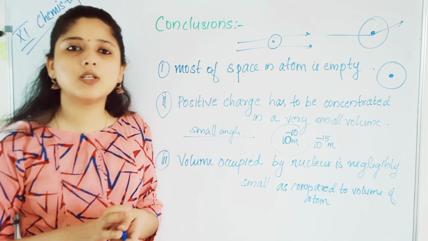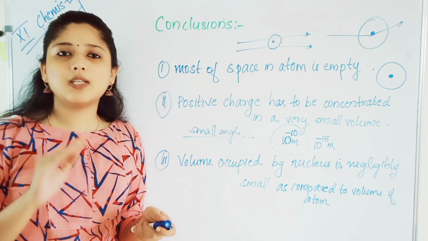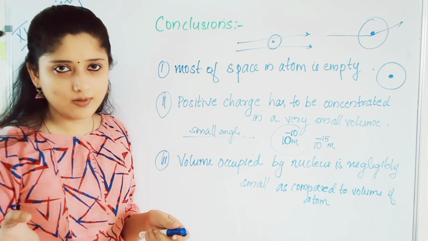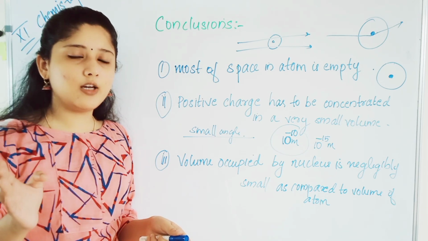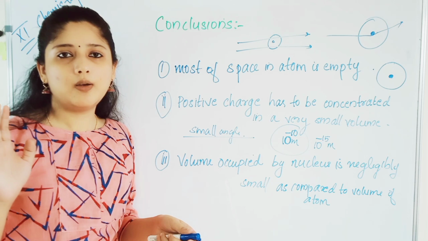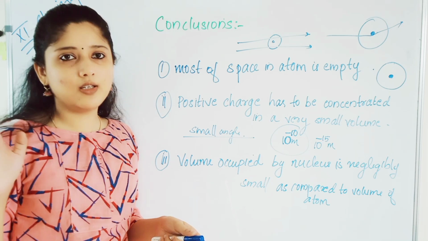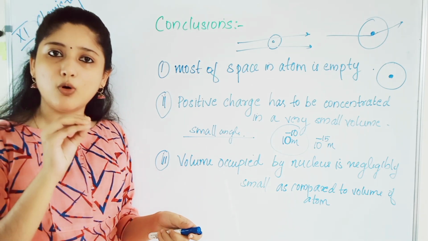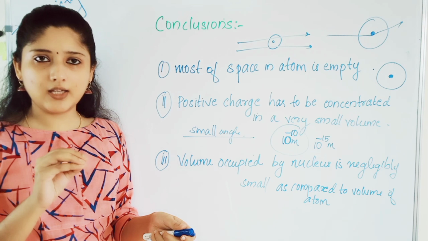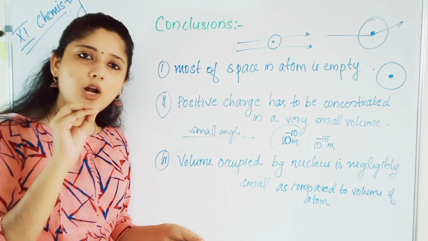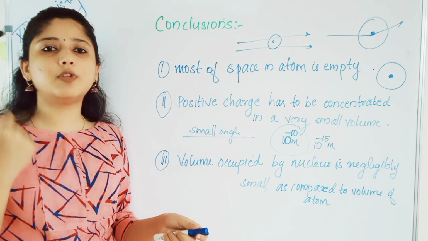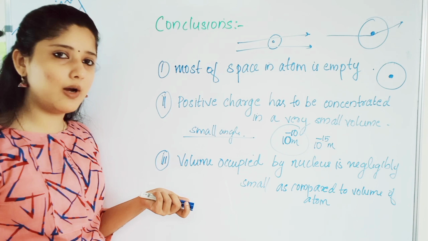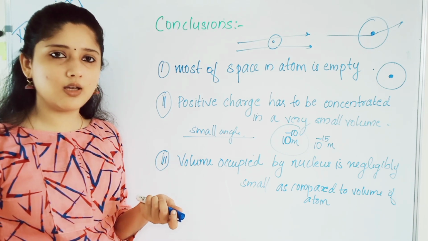What are his conclusions? Most of the space inside the atom is empty, as the particles pass through the gold foil without getting deflected. The second point is that a very few particles passed by deflecting at small angles, isn't it? As a conclusion, he said that the positive charge is concentrated only in a small space. And the third thing is that the volume of the nucleus is small as compared to the total volume of the atom. These are the three important conclusions that he got from his alpha particle scattering experiment.